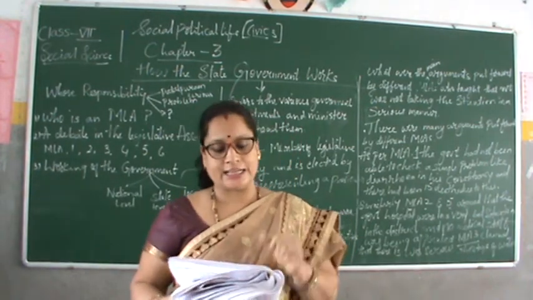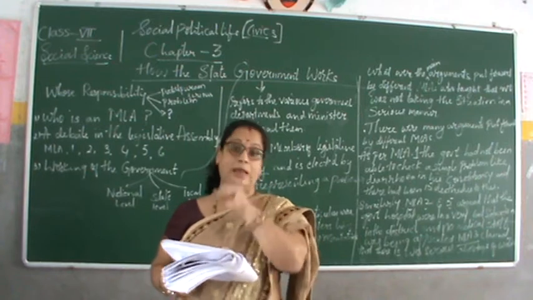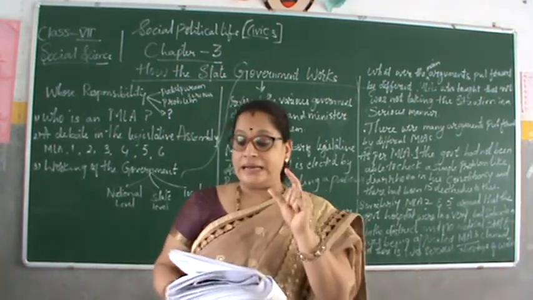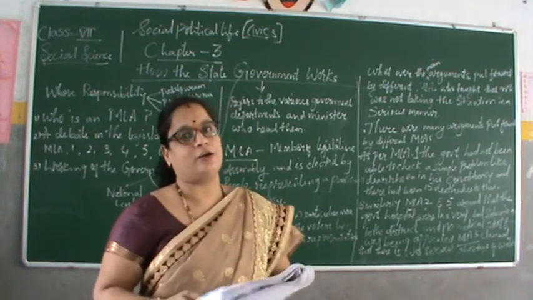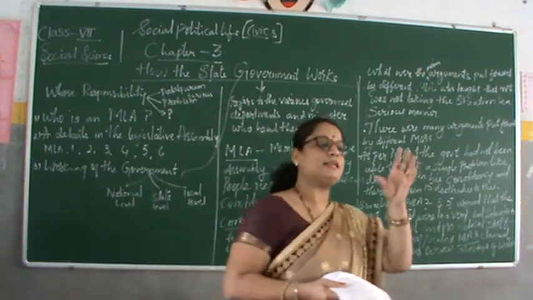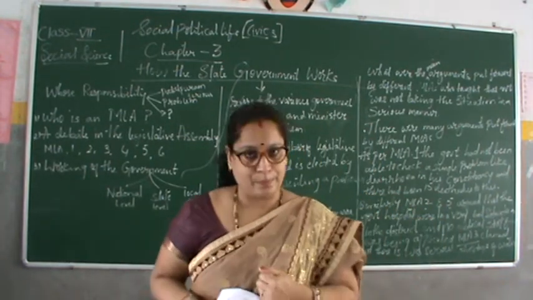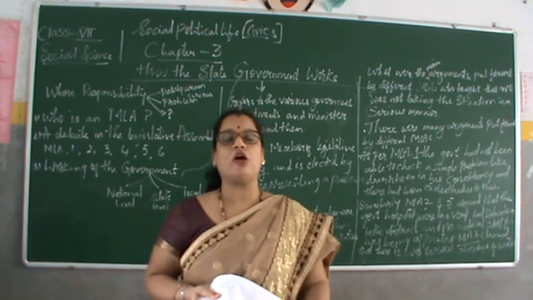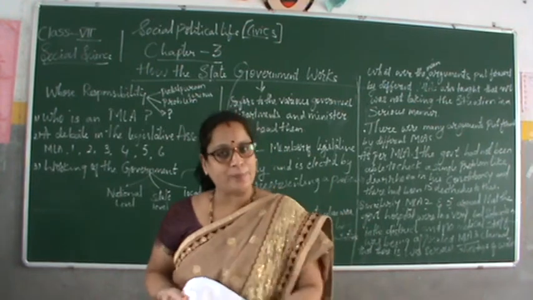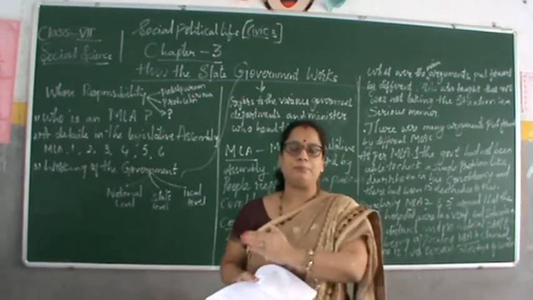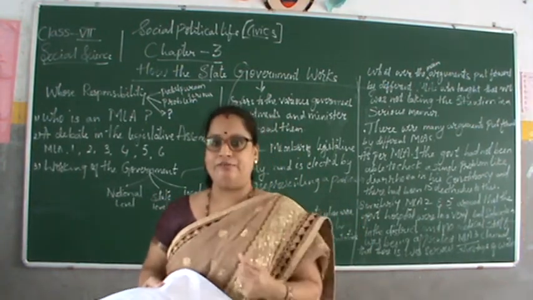Then after the discussion in the assembly, a press conference, yes, a press conference is very important, is generally held by a particular ministry, who explain the steps taken by the government. So whatever happens in the legislature, one of the ministers will call a press conference, and express in front of the press what agenda and what steps they have taken. Then it is printed in the newspaper or announced on TV.